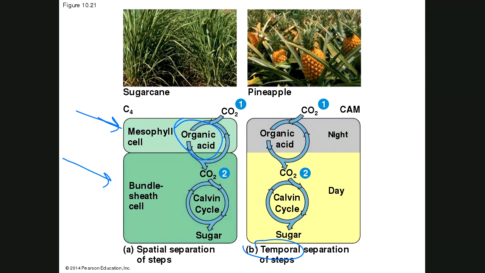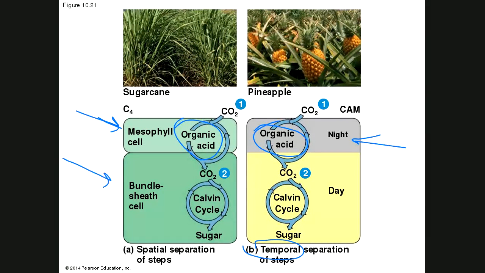At night, they open their stomata, when dehydration isn't such a big problem because the sun's not up, and they bring in carbon dioxide and fix it. They turn it into crassulacean acid, that organic acid. During the day, the sun comes up, it starts getting dry, the stomata close, and all of that organic acid stored up during the night starts releasing carbon dioxide into the Calvin cycle.